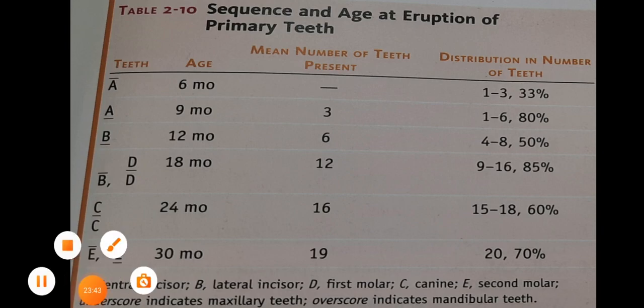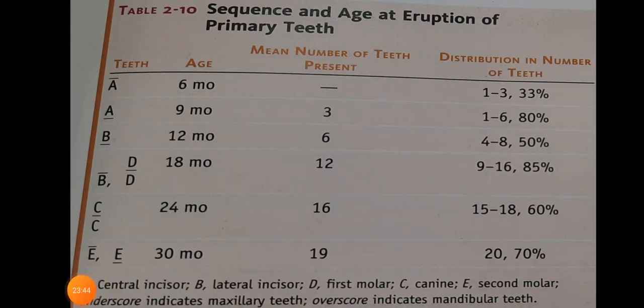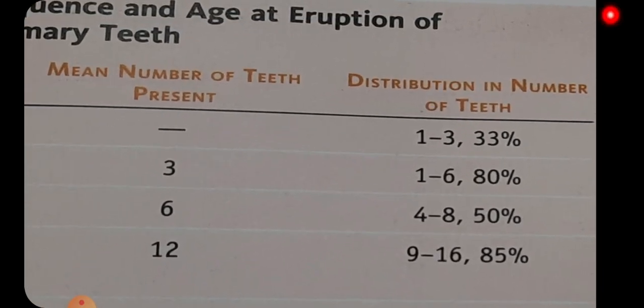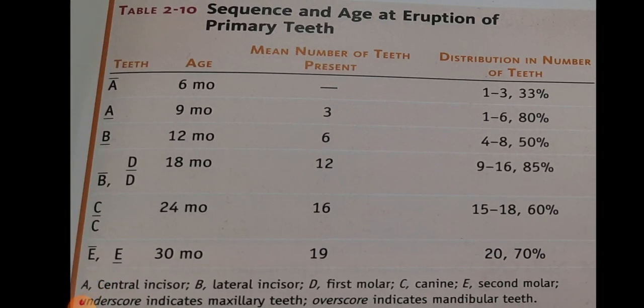However, this arrangement of mean ages of eruption to yield a mean order of eruption was found to occur only in a small percentage of participants in the study by Lysell et al.